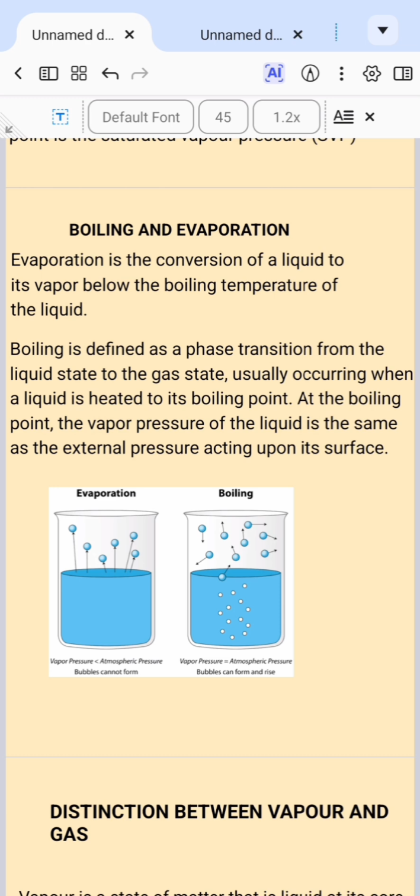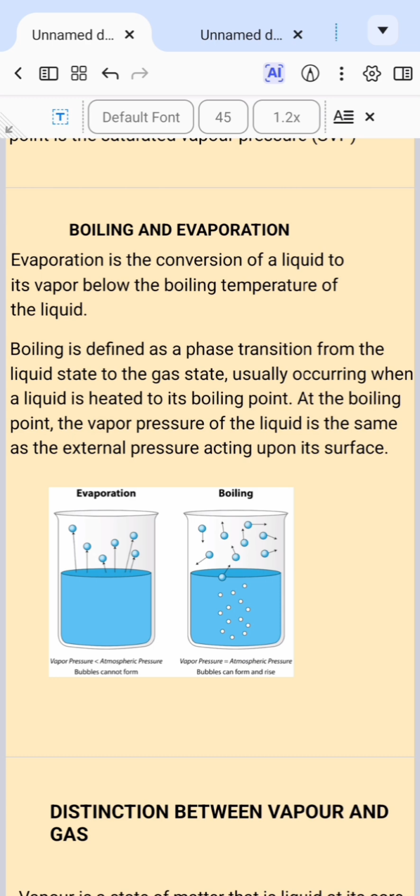We could see here in this diagram that under evaporation, the particles are escaping, and under boiling, as the particles are escaping, there is a kind of equilibrium between the external pressure acting on the liquid and the pressure generated by the liquid itself.